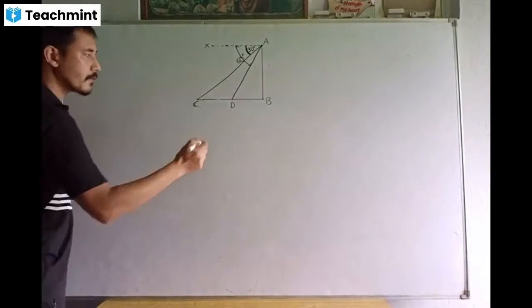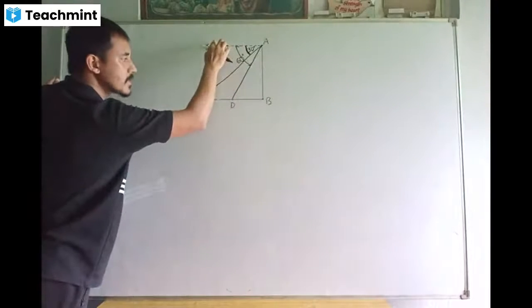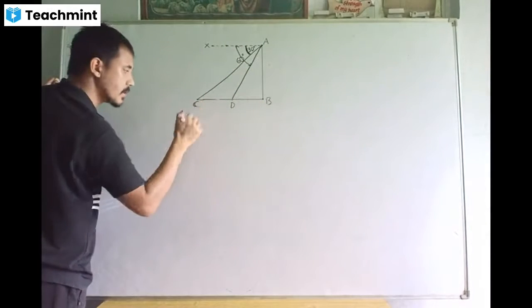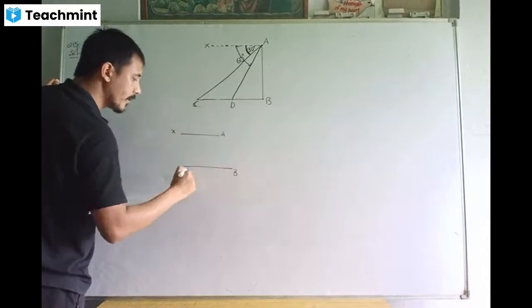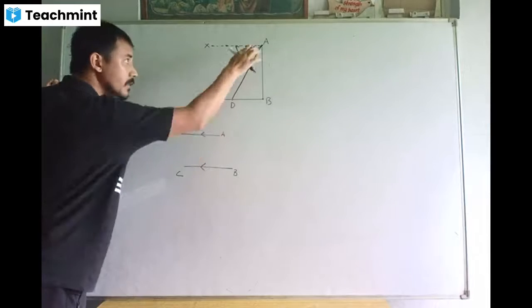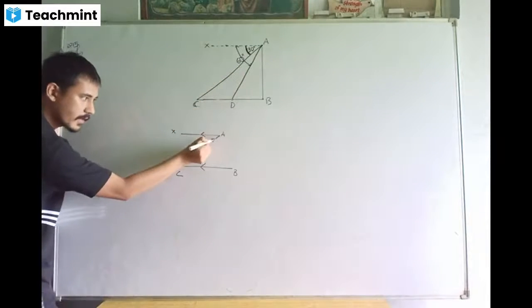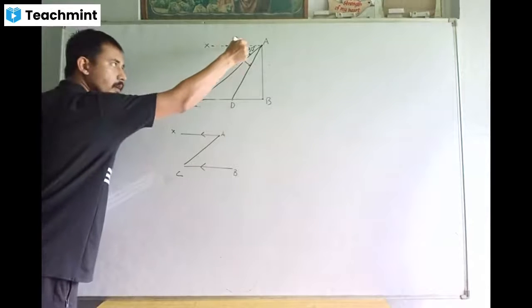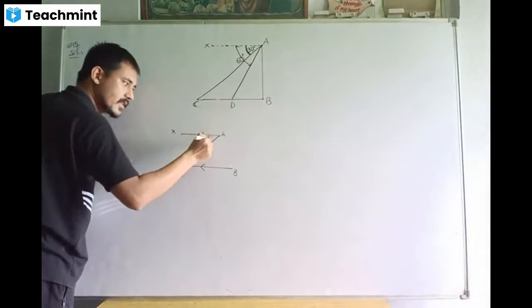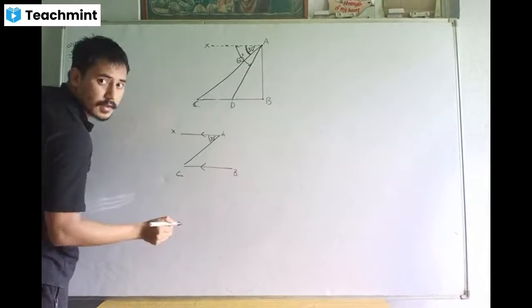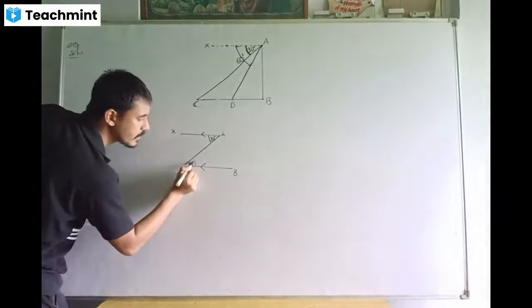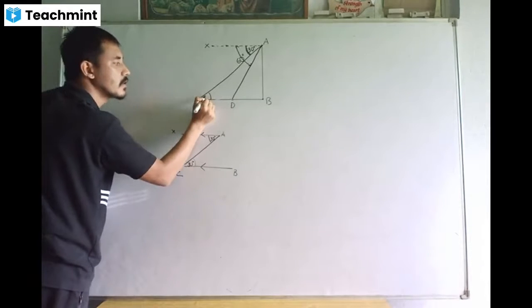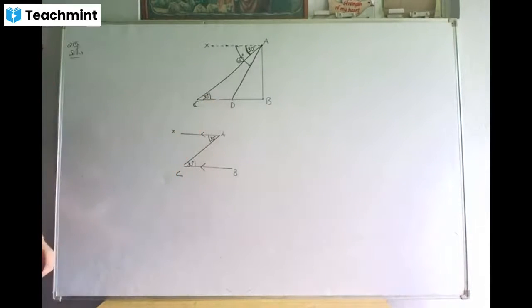Okay, let's see how it is done. You look very carefully. AX and BC are parallel lines. AC is your transversal. This angle is 30 degrees. Then, due to alternate interior angles, this angle will also be 30 degrees.